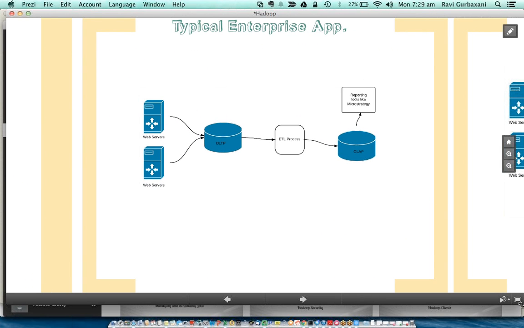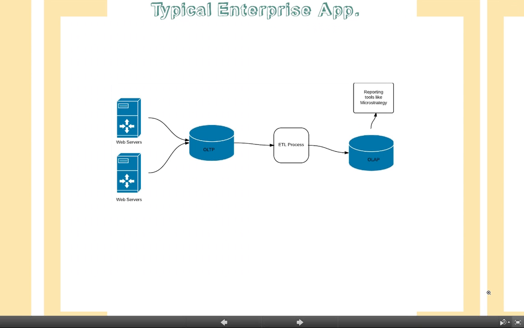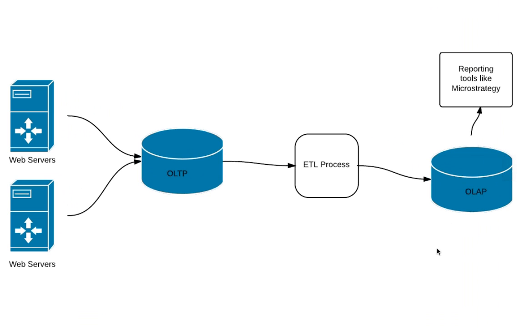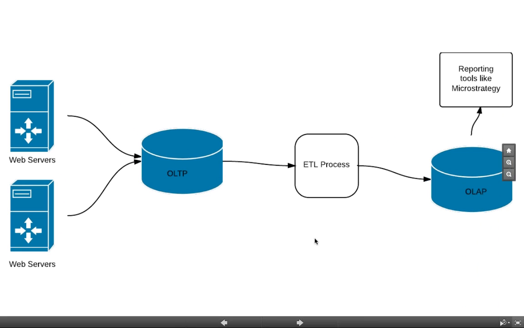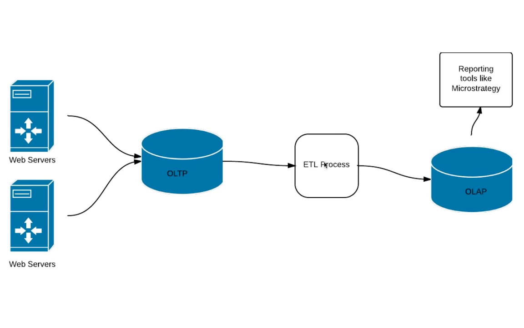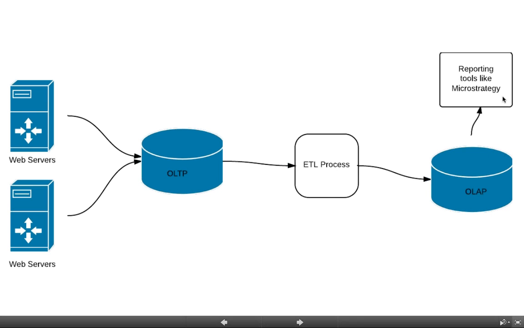So if you really see, most enterprises look like this. In fact, every enterprise looks like this. They do things in a different way. That's fine. You have your web servers, you have your OLTP, and all the web servers are writing data to an OLTP. Then you have an ETL process. It's a magical ETL process that companies do. They have their process to load data into a data warehouse and then model it and all that stuff. And then you have your OLAP that goes to a reporting tool.